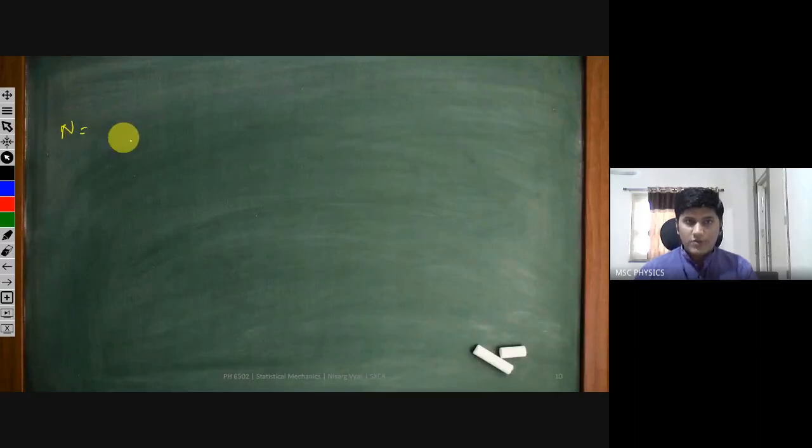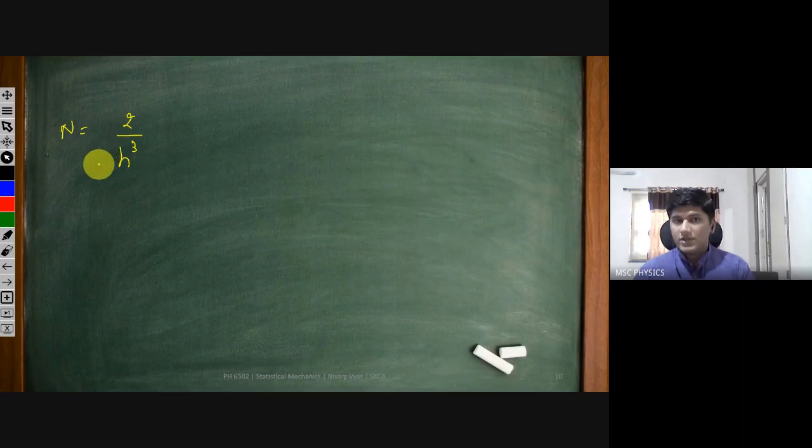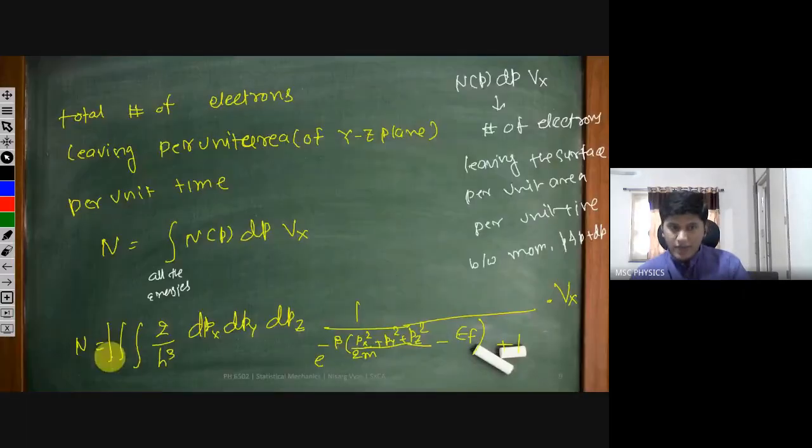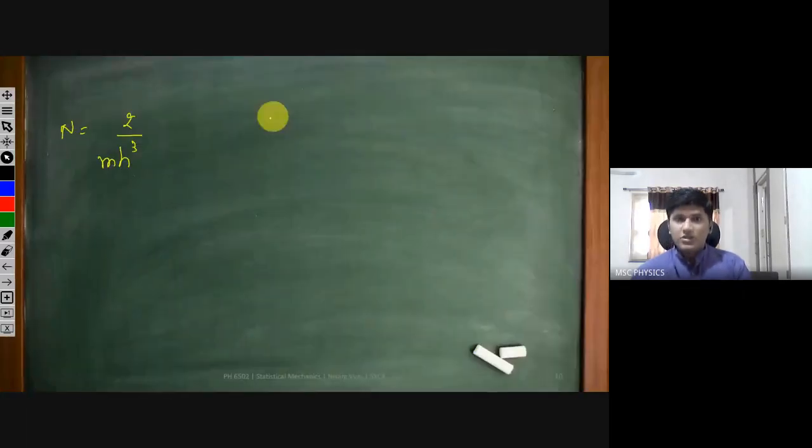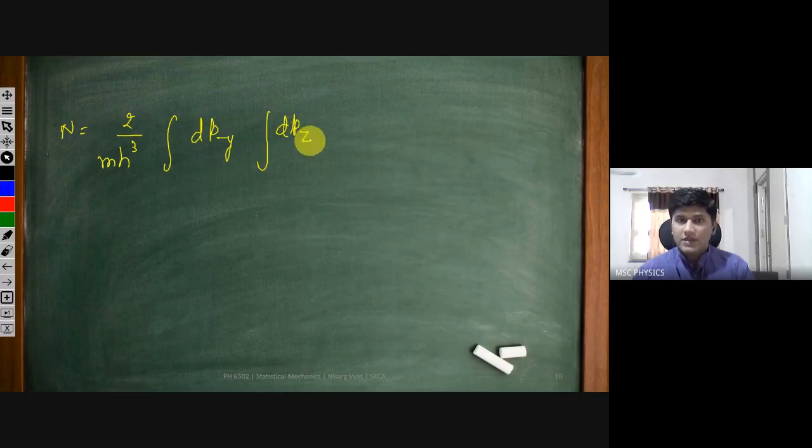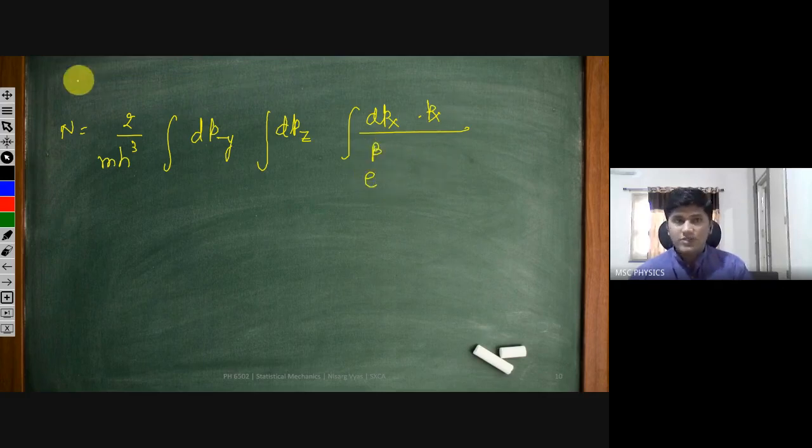And in that integration, I just want to break it down into some smaller parts. 2 by h cube we can take out common. I'm just multiplying with mass downstairs, just to make sure. dpy, dpz and dpx into px divided by e raised to beta. I hope you know what beta is. Beta is 1 by kbT.